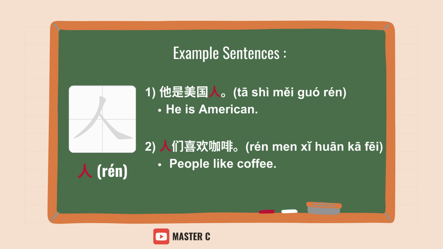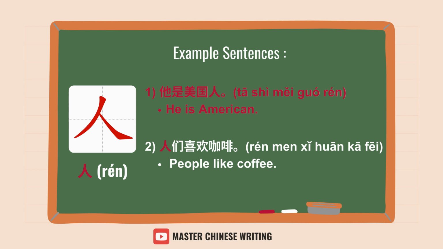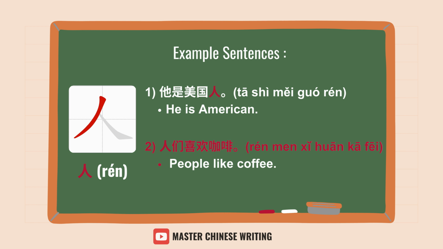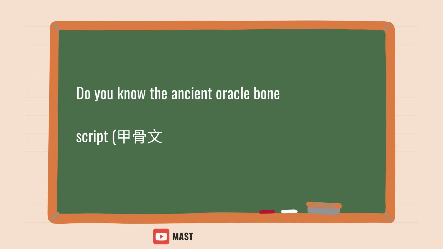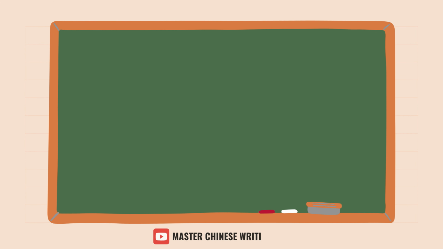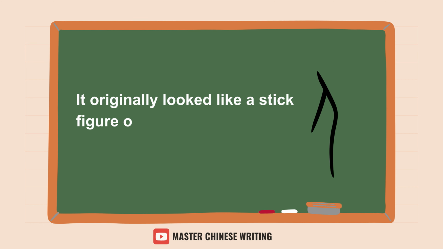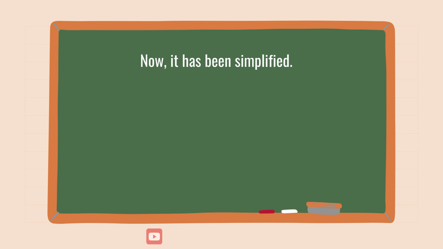Example sentences. 他是美国人, He is American. 人们喜欢咖啡, People like coffee. Do you know the ancient oracle bone script for 人? It originally looked like a stick figure of a person standing sideways. Now, it has been simplified.